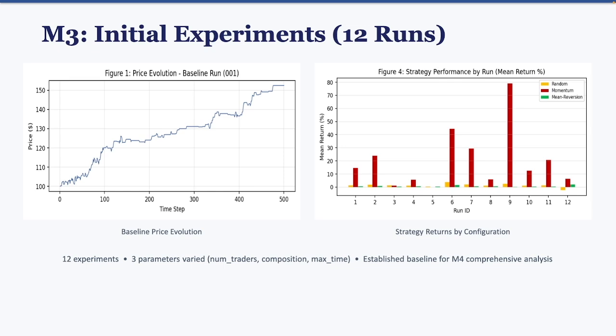In Milestone 3, I ran 12 initial experiments varying three parameters: number of traders, trader composition, and simulation duration. This first chart shows the baseline price evolution. You can see the stochastic price path generated by the order book matching mechanism. This second chart shows how different strategies performed across configurations. Even in these early runs, I could see that momentum traders tended to earn higher returns in balanced markets, but the results varied a lot depending on the configuration. This variability motivated the much larger analysis in Milestone 4.